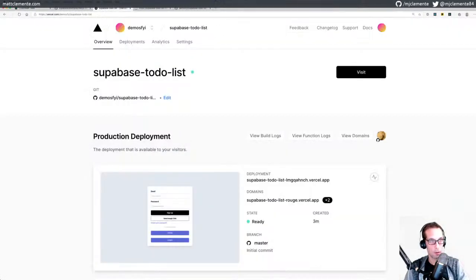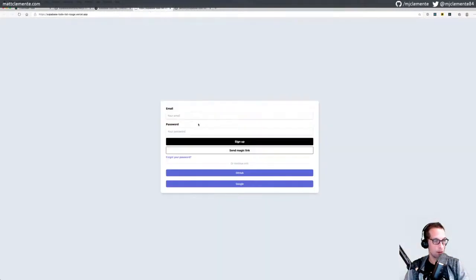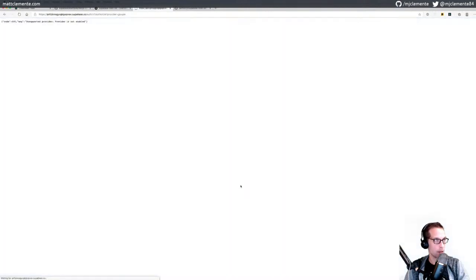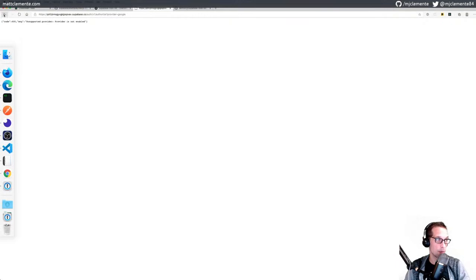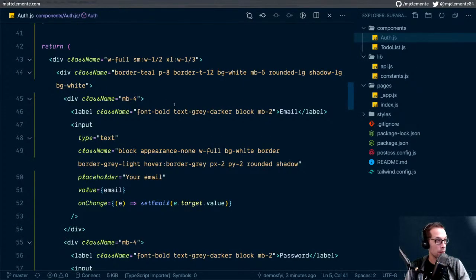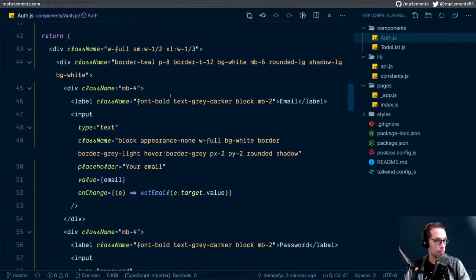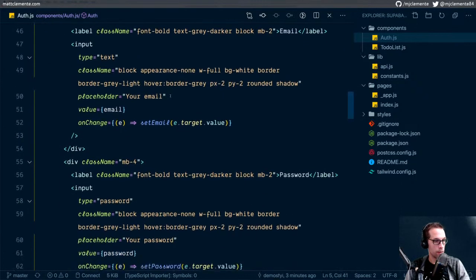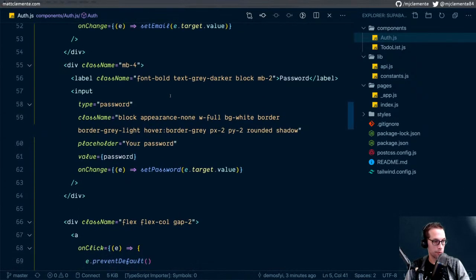So, you know what we're going to do? We're going to try to use them and see if it breaks. And it breaks. Okay, makes sense, but those would need to be filled out because the provider is not enabled. That makes sense. If I just click send magic link, we got nothing. Okay, cool. Back to the code. Email, password.